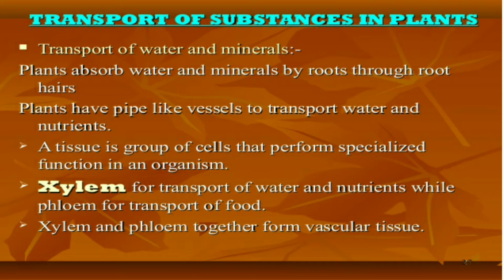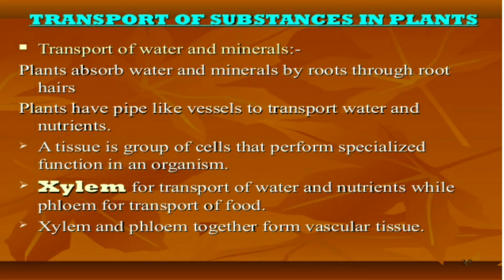So as you all know, in plants there is a vast difference between the absorption of water and the preparation of food. We all know that the absorption of water takes place in the root, and even though the absorption is done by the root, actually the whole plant needs water. And we all know that the leaf is the region where food is prepared by a process called photosynthesis. For the process of photosynthesis, the plant needs water. Water is the main component. Along with water, sunlight is there, carbon dioxide is there. But water is also a main component, isn't it?